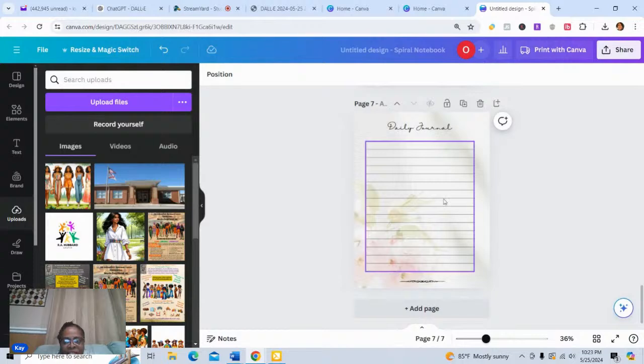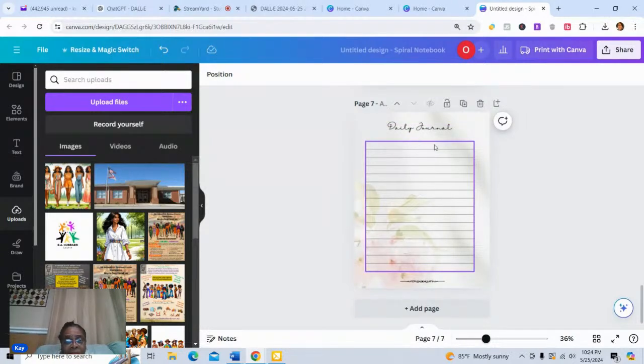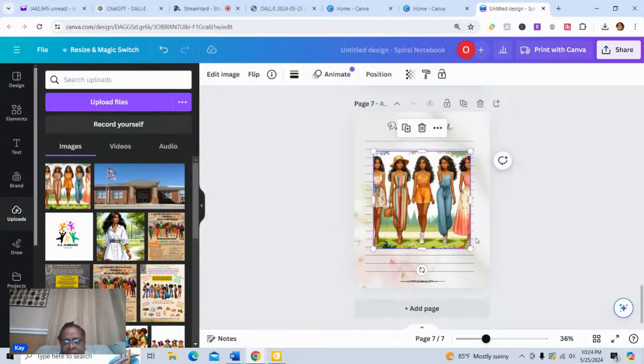Okay, and you could change the name if you wanted this to be called something else. You could actually call it my stationery. I mean, you can make changes throughout all of this. If you're not familiar with Canva, oh my goodness, I encourage you to get at least the free version because there is a free version that you can use.